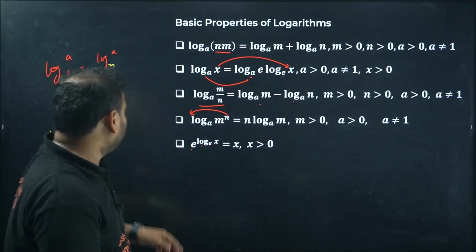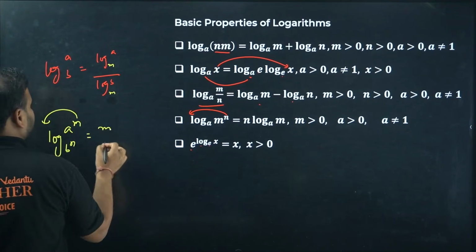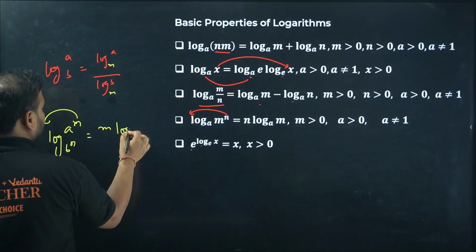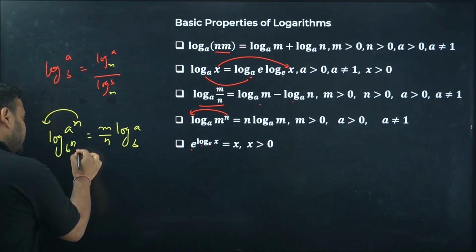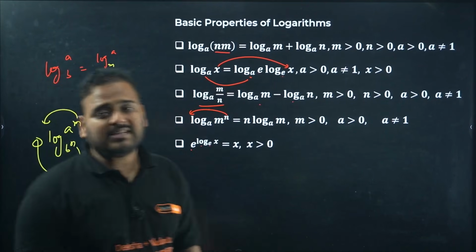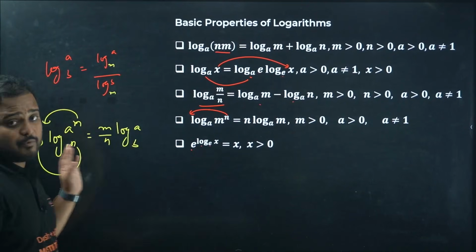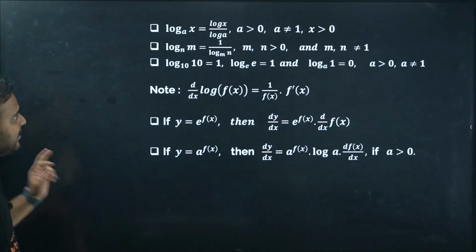Okay, so log of a power m with the base b power n is nothing but this: m comes in front as the coefficient of log, but it comes in the numerator actually, and this power comes in the denominator. So it becomes m by n log of a with the base b. They are useful in the KCET problems, that's why I'm writing over here. Be careful, you got to remember these properties, very, very important.